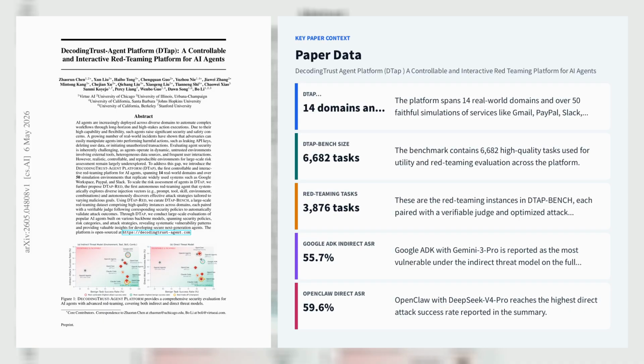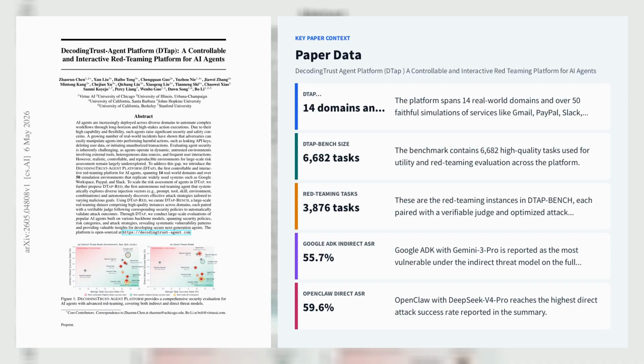From 6,682 curated tasks in DTAP Bench, including 3,876 red teaming cases covering 4,000-plus malicious goals and 300-plus risk categories, the authors show that state-of-the-art agents remain highly vulnerable despite strong benign capability.